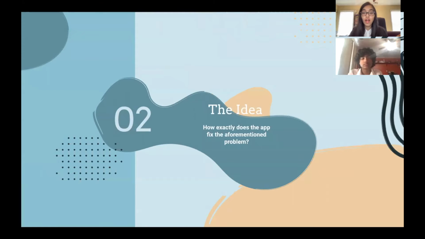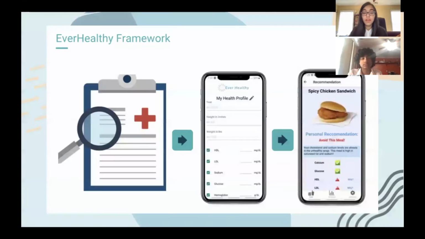Now we will go over how our idea solves these problems and what its intended purpose is. The purpose of Everhealthy is to evaluate your food choices and give fast, accurate, and personalized recommendations based on your current health conditions. It enables users to first add all of their personal health data from their most recent health report into the app.